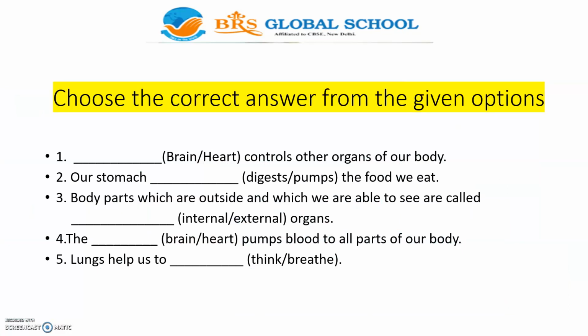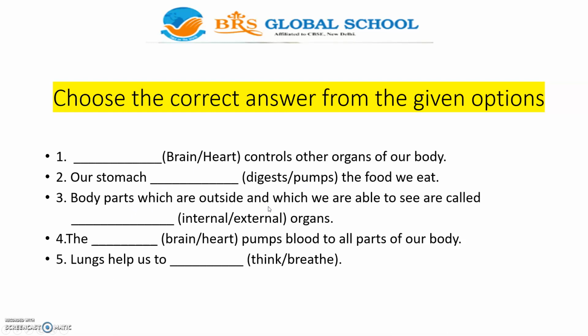Now let us do a small exercise here. Choose the correct answer from the given options. So here options are given. You can choose the correct answer from them. Okay, first one. Dash controls other organs of our body. Brain or heart? Brain. The brain controls other organs of our body. Our stomach dash the food we eat, digests or pumps? What is the function of the stomach? Our stomach digests the food we eat.